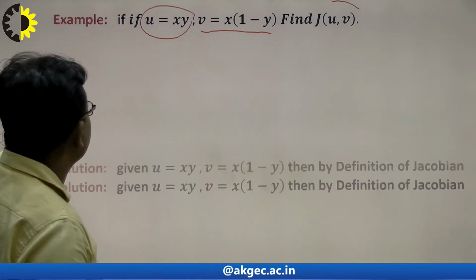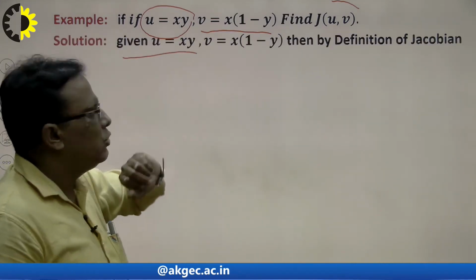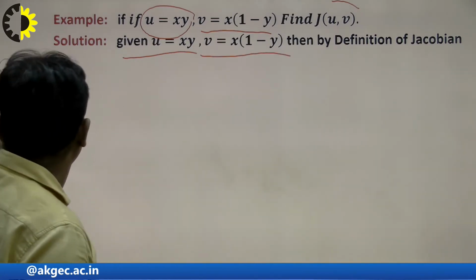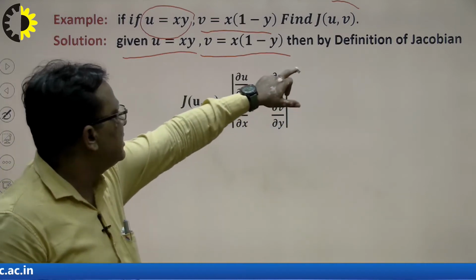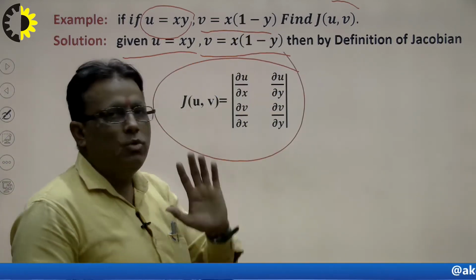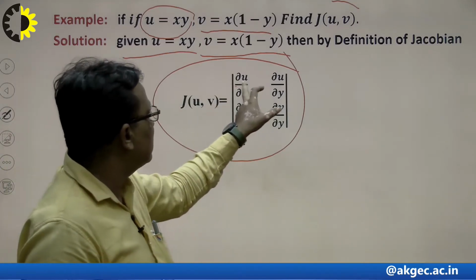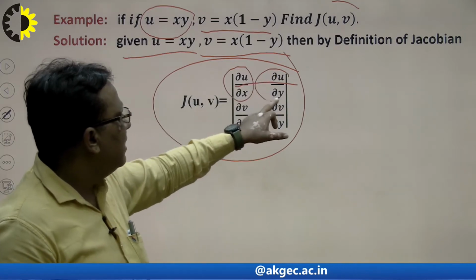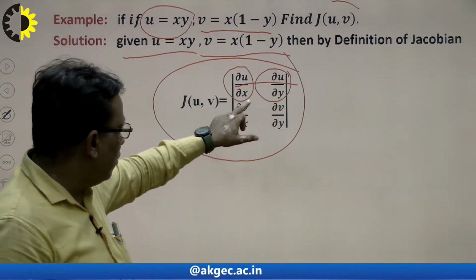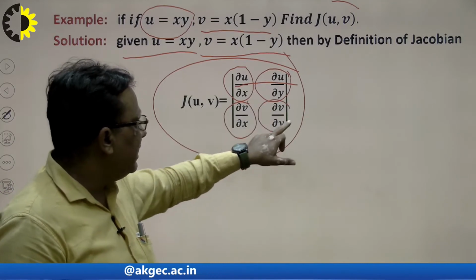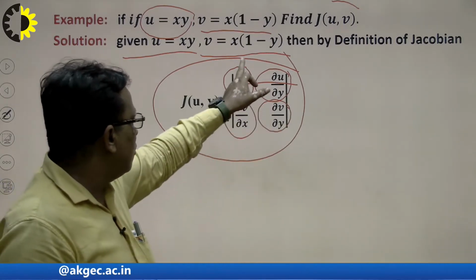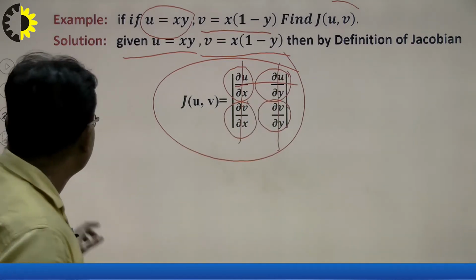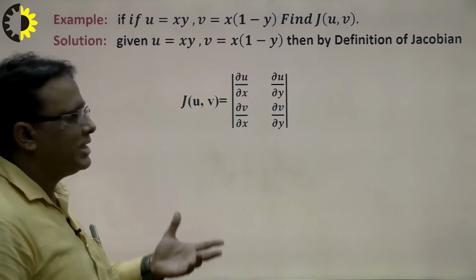First of all I explain here that the given condition is u equal to xy and v equal to 1 minus y, and by the definition of Jacobian I write here the Jacobian of u, v with respect to x and y. The first row represents the first function, so I write del u over del x, del u over del y, and the second row represents the second function, del v over del x and del v over del y. In the same way, the first column represents the first variable and the second column represents the second variable. In this way we write the formula of Jacobian. Now our aim is to calculate it.